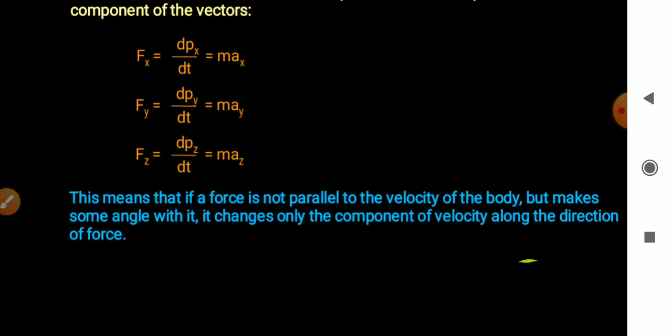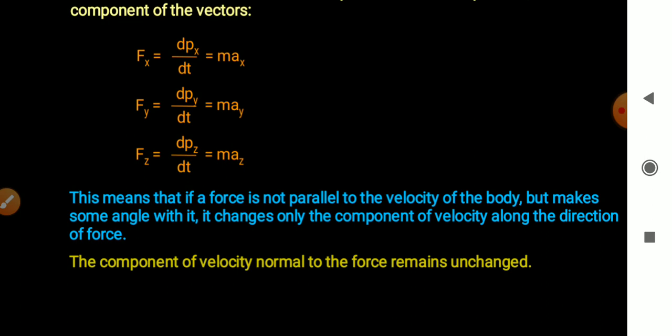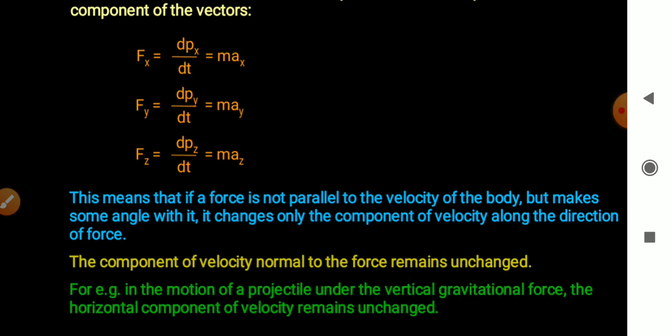This means that if a force is not parallel to the velocity of the body but makes some angle with it, it changes only the component of velocity along the direction of the force. The component of velocity normal to the force remains unchanged. For example, in the motion of a projectile under the vertical gravitational force, the horizontal component of the velocity remains unchanged. We have discussed that in the projectile motion chapter, right?